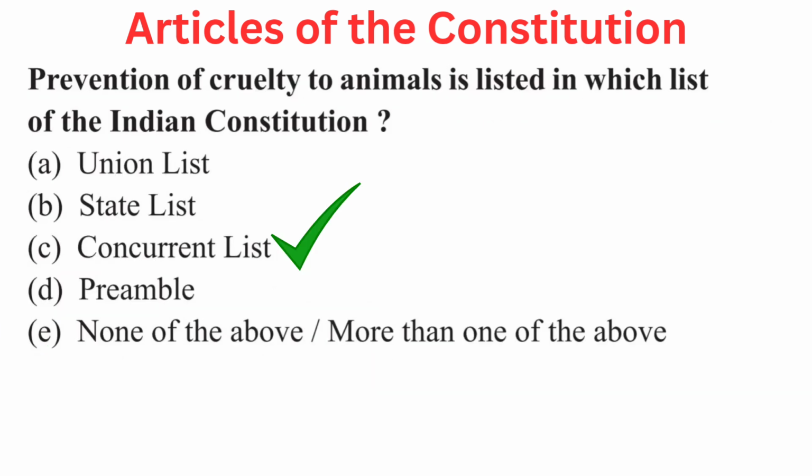Question is, prevention of cruelty to animals is listed in which list of the Indian Constitution? Your options are A. union list, B. state list, C. concurrent list, D. preamble or E. none of the above or more than one of the above. Right answer is C. concurrent list.